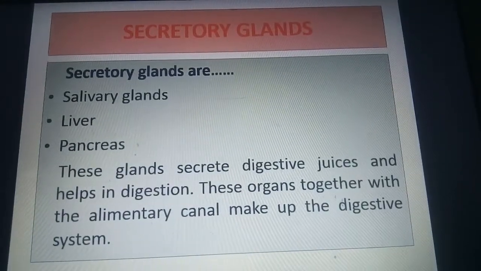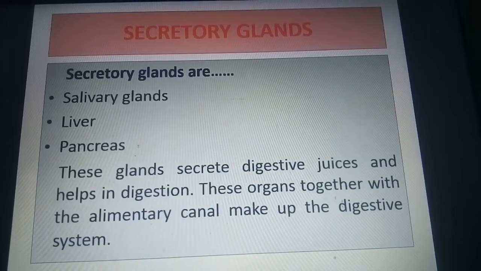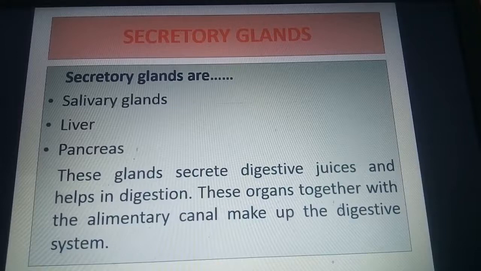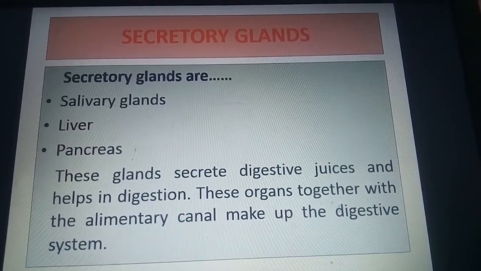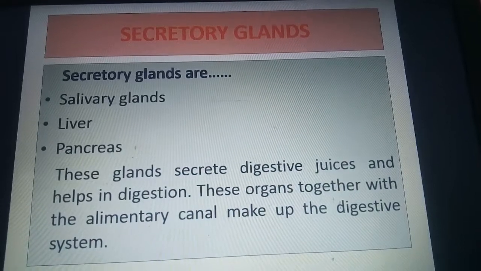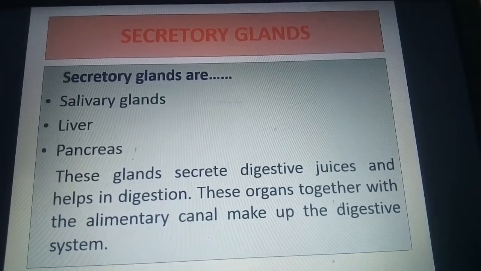So now secretory glands. These secretory glands secrete enzymes or digestive juices which help in digestion of food. They are salivary glands, liver and pancreas. These organs along with the alimentary canal make up the digestive system.